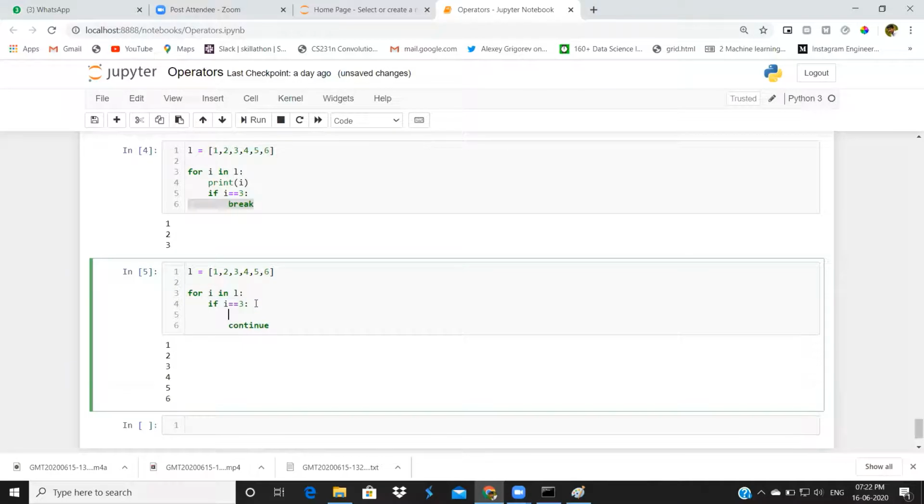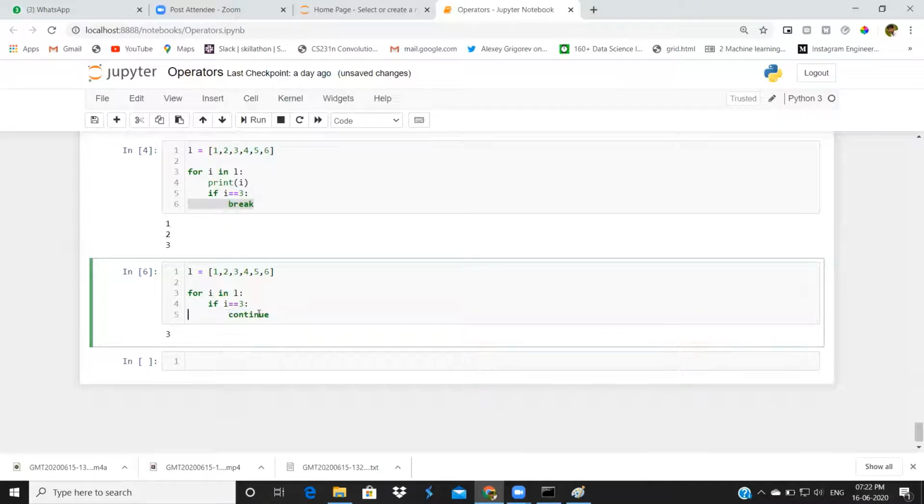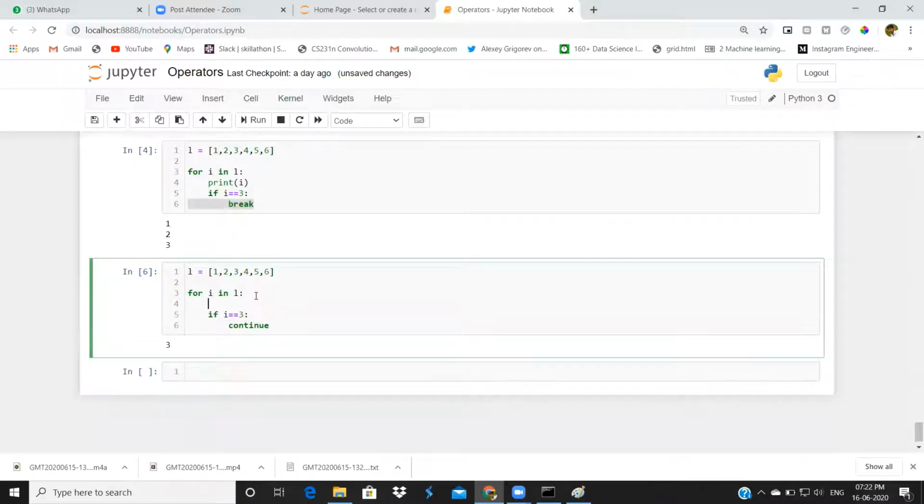I want to print i here. Simply, it will continue the loop. Let me print here.